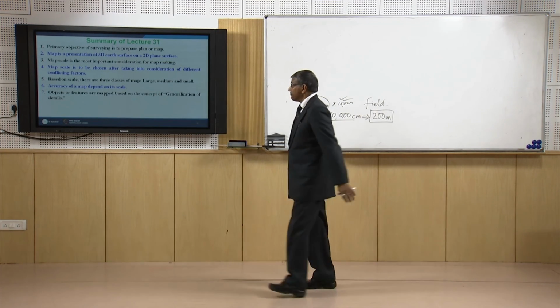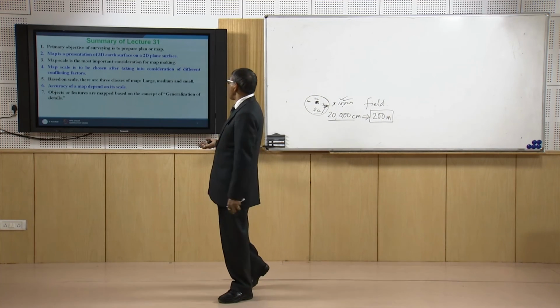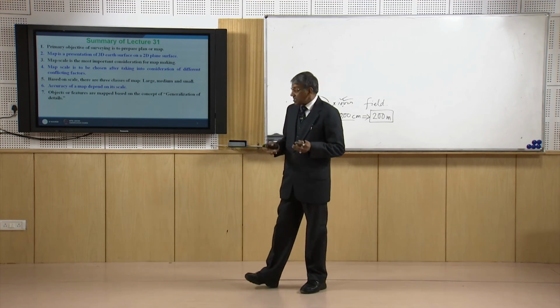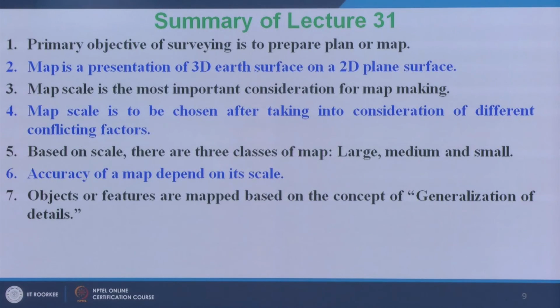Of the defined characteristics of a map, the map scale is the most important consideration. Map scale is to be chosen after taking into consideration conflicting factors like nature of terrain, scale, purpose and so on. Based on scale, there are 3 classes of map: large scale map, medium scale map and small scale map.